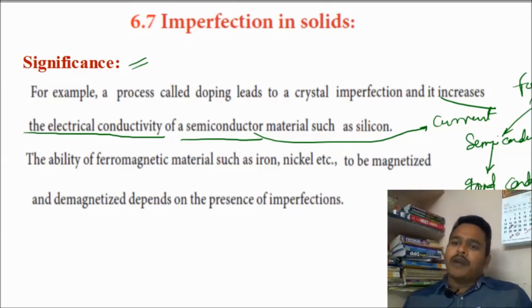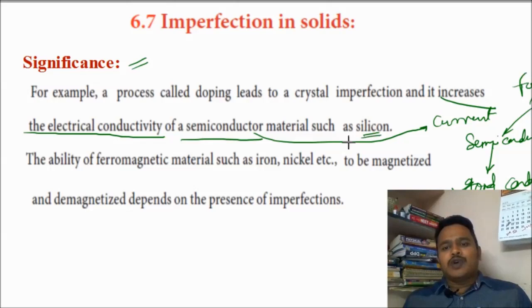This conduction property is developed by adding some foreign species. Due to adding this foreign species, there is an irregular arrangement in the crystal of silicon, so it acts like a good conductor. This is the use, this is the significance.